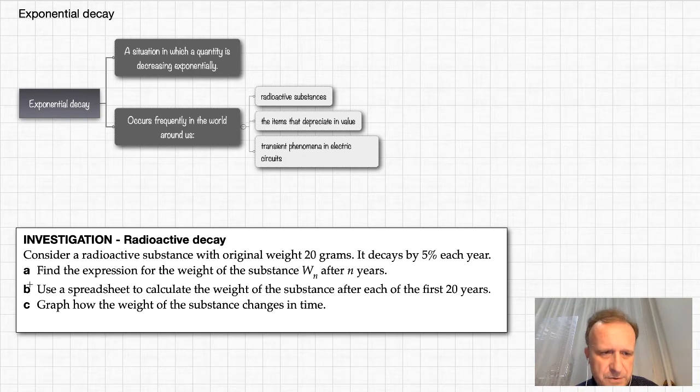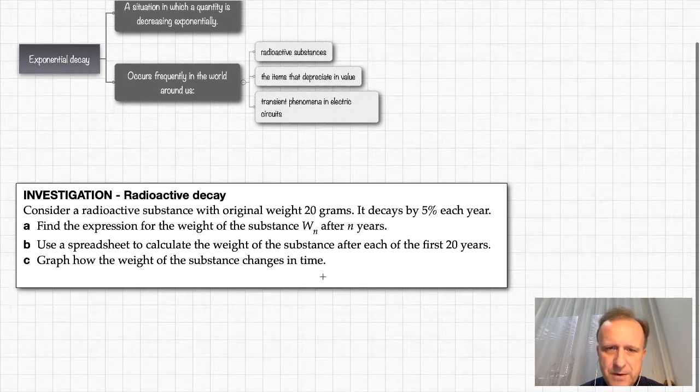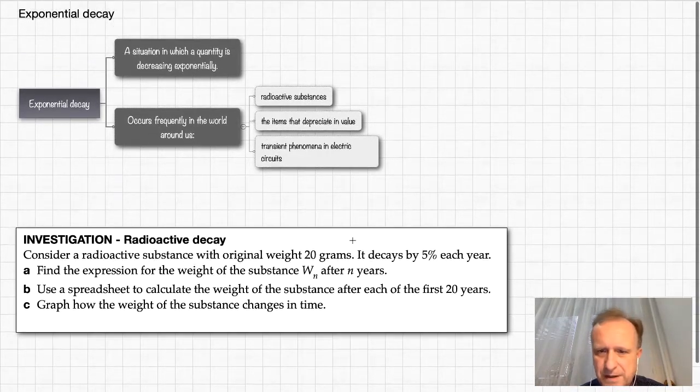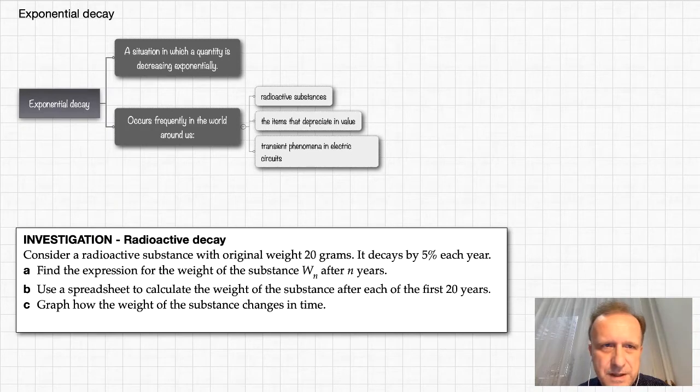And what we have to do is to find the expression for the weight of the substance, W sub n, after n years. Okay, so to do that, I can write here. So imagine that W sub 0 is the weight of the substance after 0 years, so the initial weight of the substance. Now, after 1 year passes, you have this value decreased.